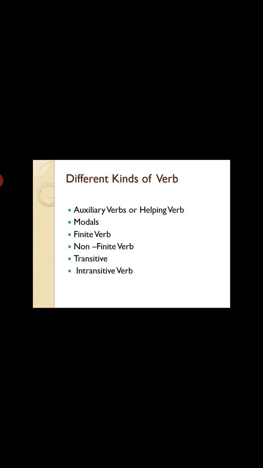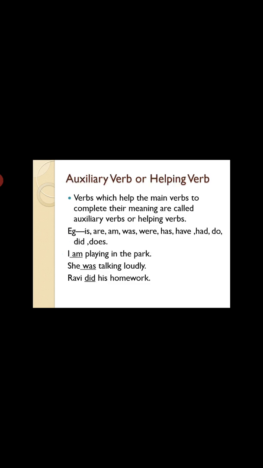The first one is auxiliary verb. So what is an auxiliary verb? Let us see. Verbs which help the main verbs to complete their meaning are called auxiliary verbs or helping verbs. What do you understand with this definition? When we were talking about verbs, we have given some actions like read, write, stand, sit. All these are verbs. But the auxiliary verbs are the verbs which help the main verb. So those verbs were the main verbs, and this is the helping verb.